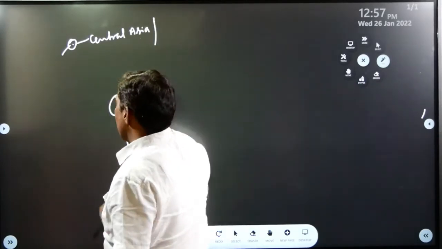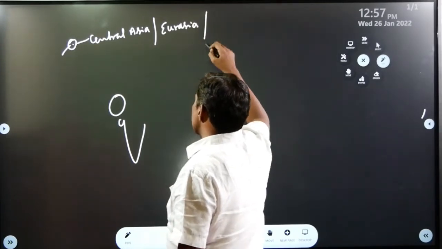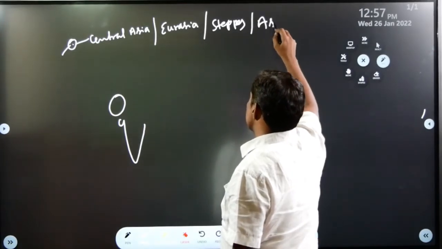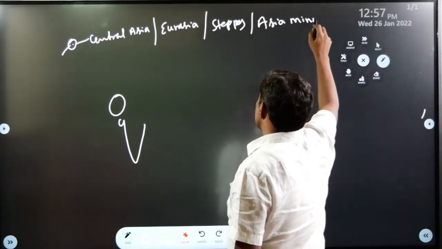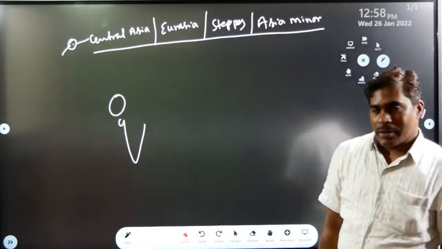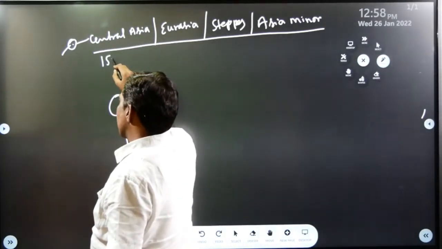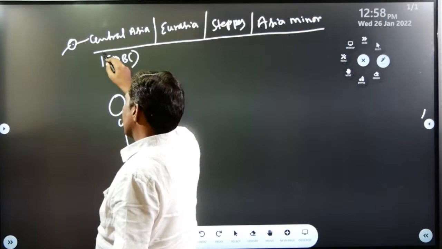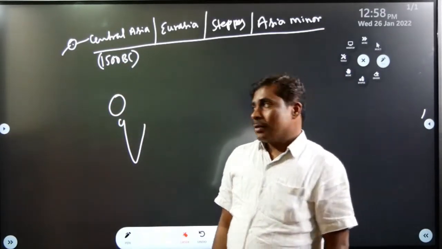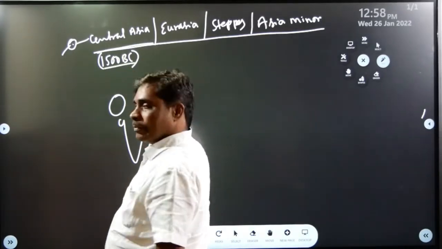This Central Asia is also called Eurasia, also called Steppes, also called Asia Minor, which is present-day Turkey. According to European scholars, Max Muller and historian Winternitz, these Aryans migrated from Central Asia in 1500 BC.